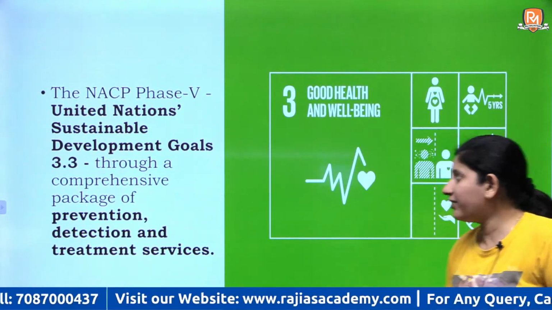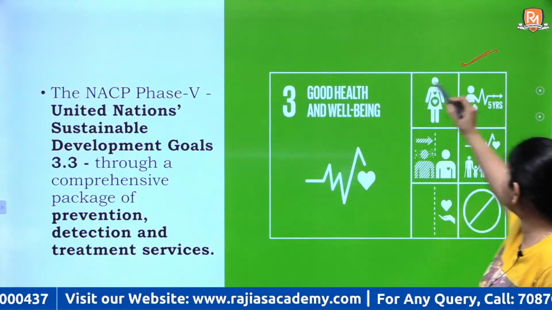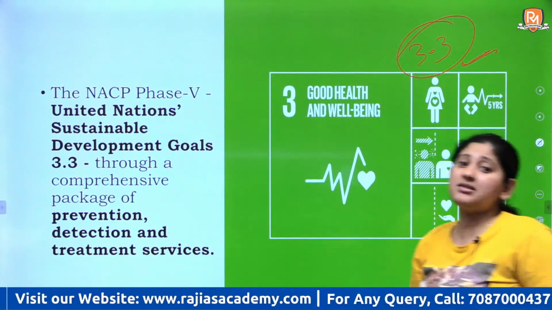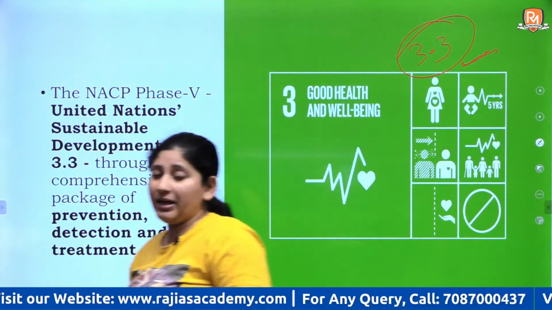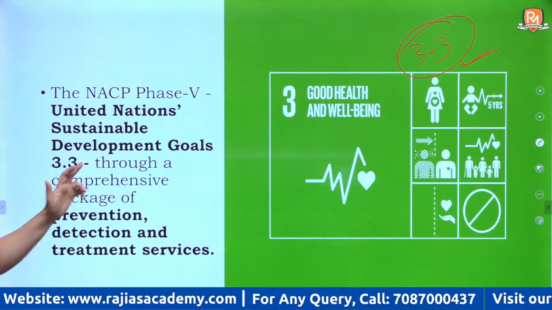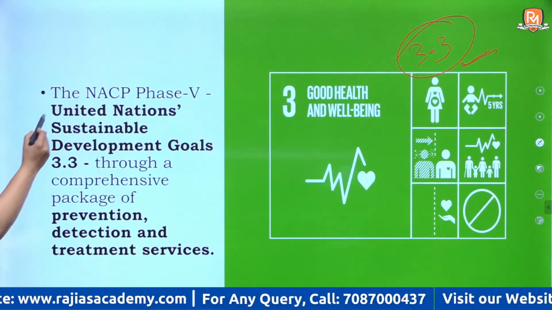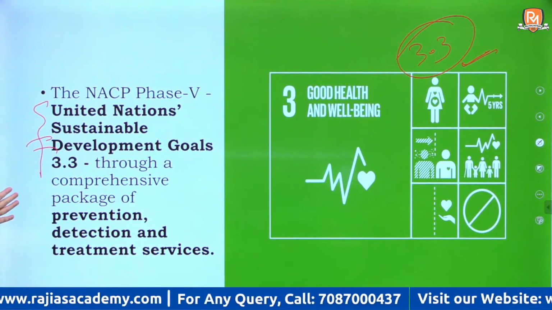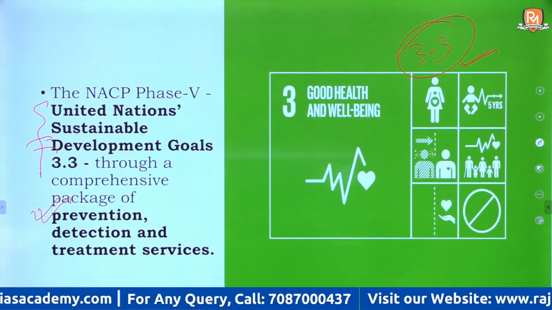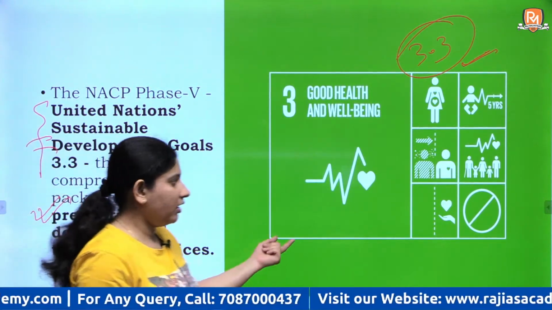Now, as we have discussed, SDG 3.3 is the total elimination of HIV and AIDS from the world. Your phase 5 program is in line with Sustainable Development Goal 3.3, and the package includes prevention, detection and treatment services.